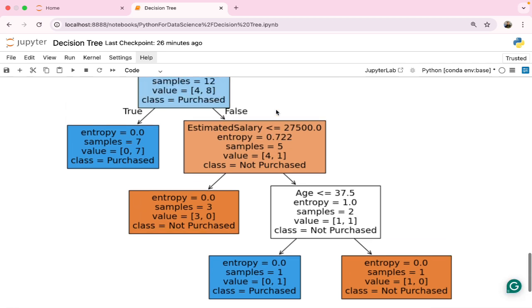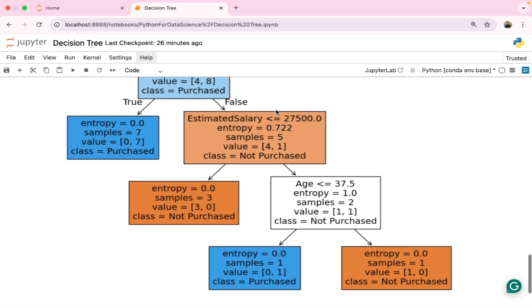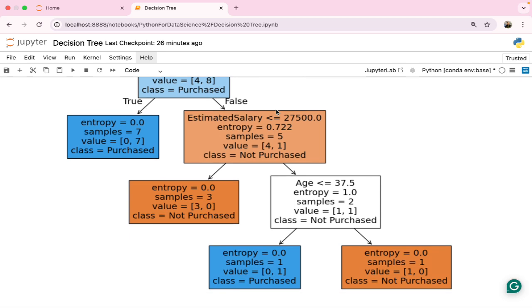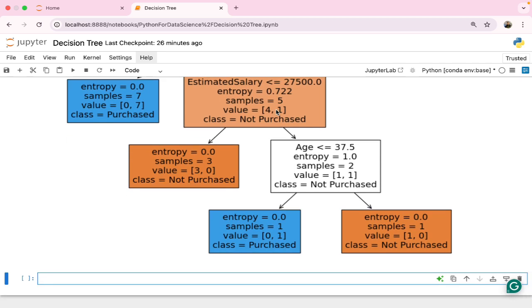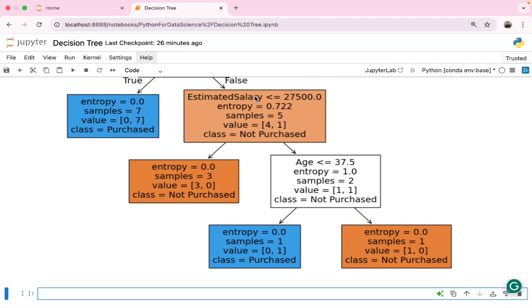First we are getting this estimated salary. Then entropy is there, then samples, value and class. Now let's break it down in detail. Estimated salary, first thing, that is the feature used to split. It is the feature that is used to split the node.